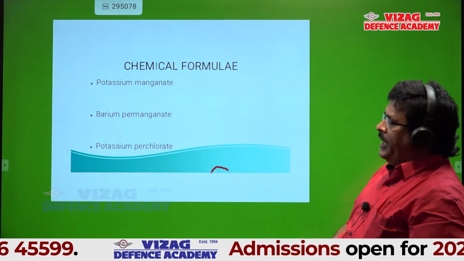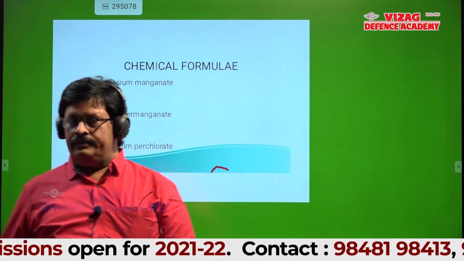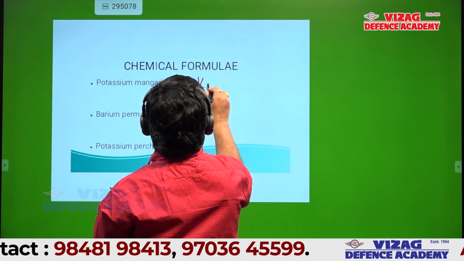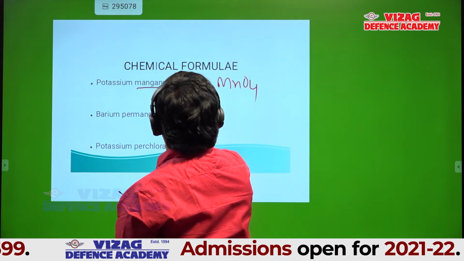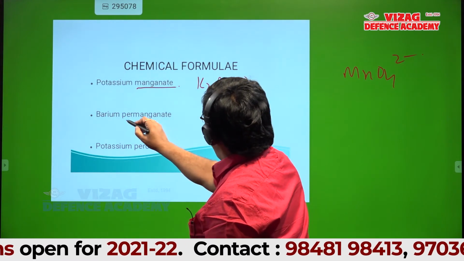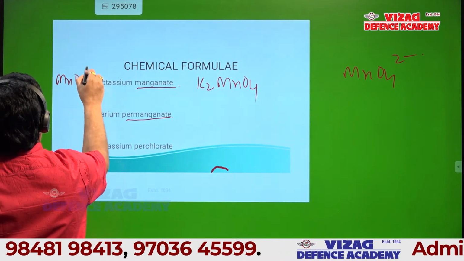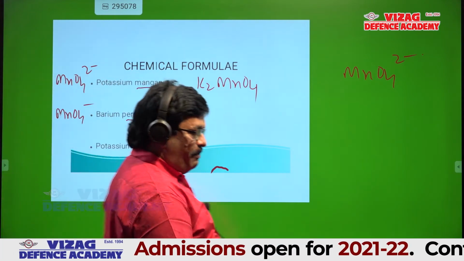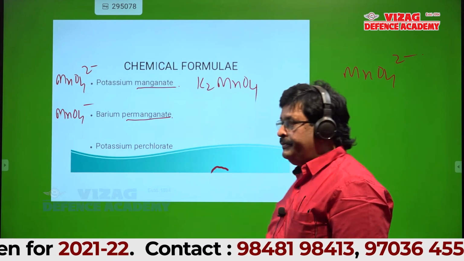Right. Can anyone tell what is potassium manganate? Students, please. K2MnO4, excellent, because manganate ion is MnO4 2 minus. Permanganate ion is MnO4 minus. Manganate is MnO4 2 minus. Permanganate is MnO4 minus. You should know the difference between permanganate and manganate, students.